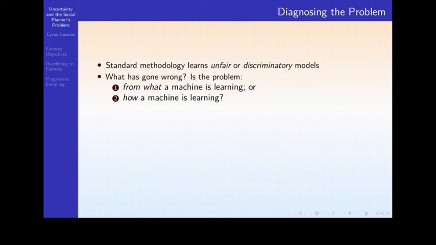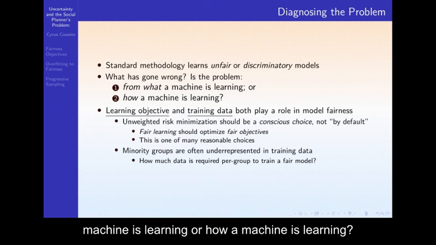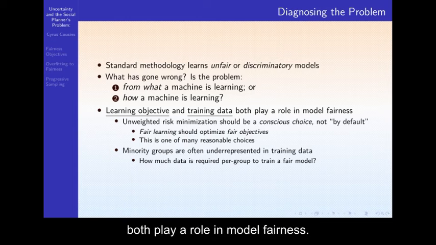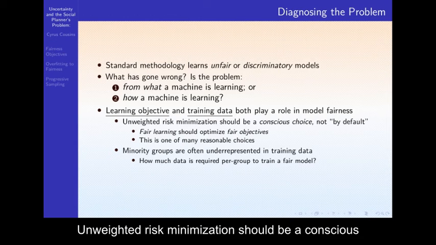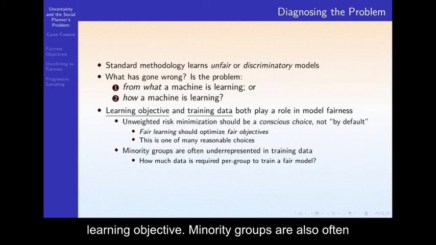What has gone wrong here? Is the problem from what a machine is learning or how a machine is learning? The learning objective and the training data both play a role in model fairness. Unweighted risk minimization should be a conscious choice, not a default. Fair learning should optimize fair objectives. This is one, but by no means the only, reasonable choice of learning objective.